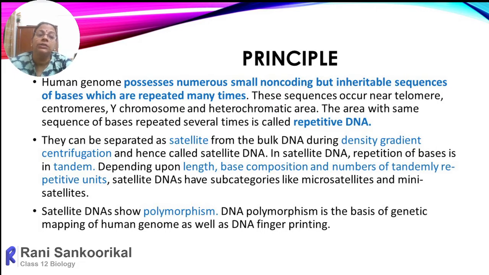Here, the principle: when we say the human genome, the entire gene collection of a person or a species, it possesses numerous non-coding, repeated, inheritable sequences of bases, repeated many times. These repeated sequences are inherited from our parents, because we are the product of reproduction.